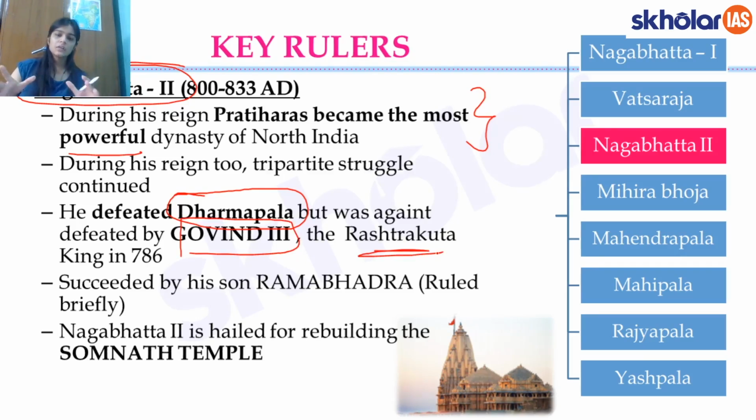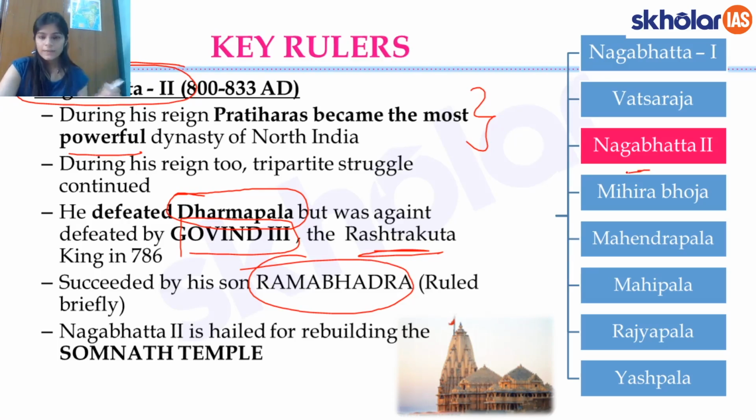So you can see the kind of constant rivalry and constant battle which is going on amongst these three dynasties. And then Nagabhatta II was succeeded by his son Ramabhadra, but he's not an important ruler. I haven't even put the name here because he ruled for a very brief period. One thing more that you can remember, the famous Somnath temple was rebuilt during the times of Nagabhatta II. So Nagabhatta II is an important ruler of the Pratihara dynasty.